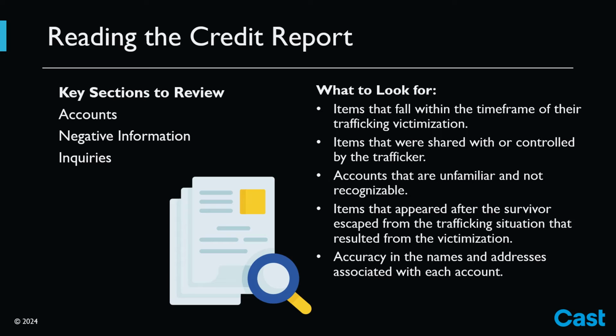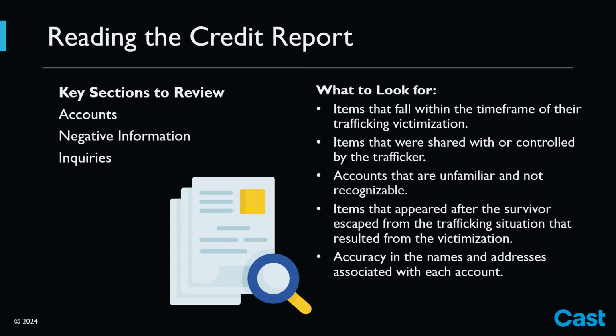The Inquiries section shows when someone checked the consumer's credit, like when they applied for new credit, increased their credit limit, or applied for housing or utilities. There are two types of inquiries: hard, when a creditor checks the consumer's credit with permission, and soft, when the consumer checks their own credit or a potential creditor checks the consumer's credit to see if they want to send them a promotional offer. These three sections are the sections that likely will have the adverse information that comes as a direct result from being a trafficking victim.